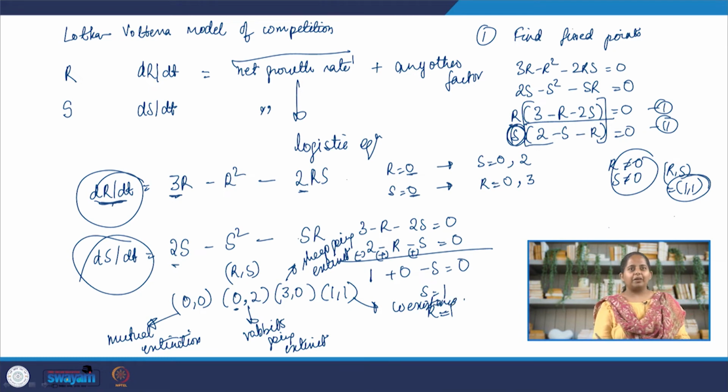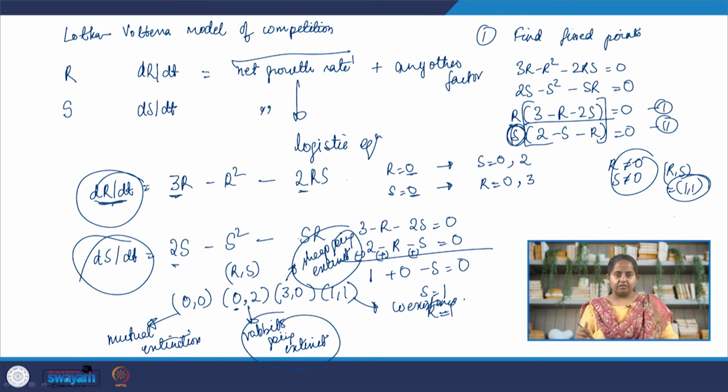Now we have been talking about biodiversity loss, climate crisis, and the subsequent impact on our biodiversity, on our flora, on our fauna, and how species are going extinct faster than ever before, and we are actually in the middle of the 6th mass extinction. So, one of the species is going extinct, or some species are going extinct and few are surviving. What we want is coexistence. So, this is a very important model.